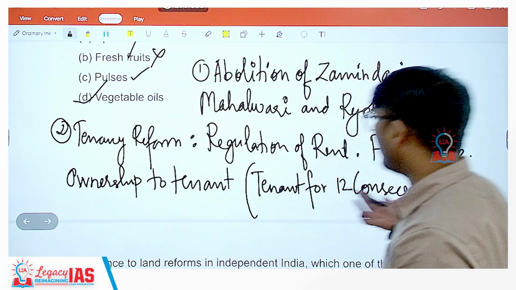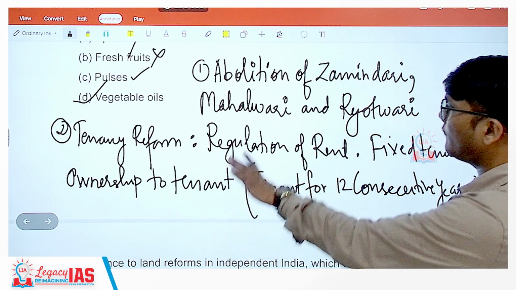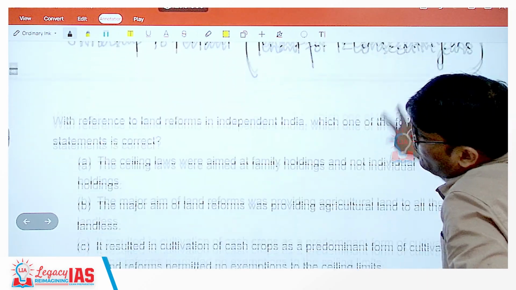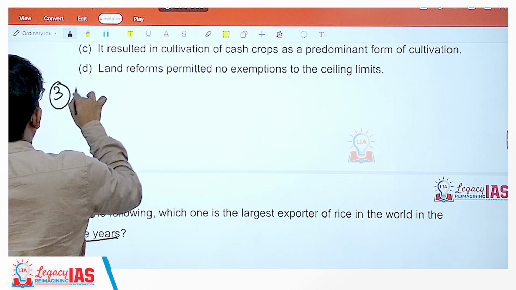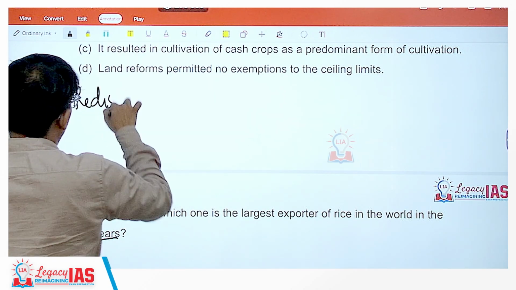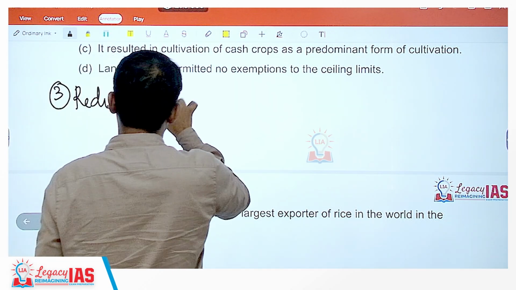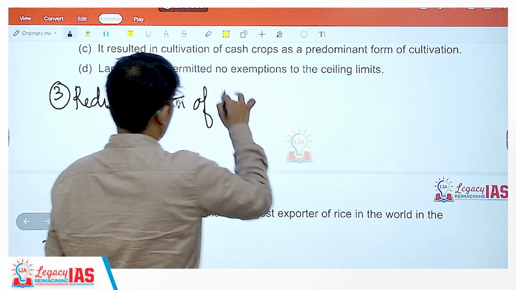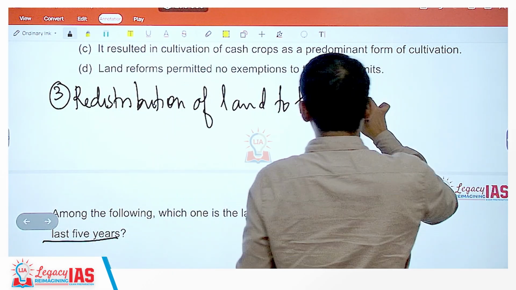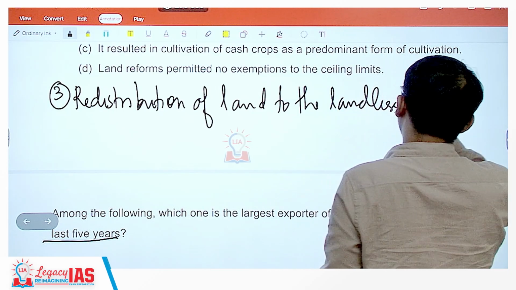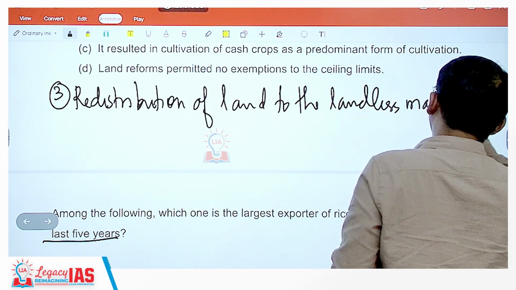So there is no political win only, but this was the part of the tenancy reform. And the third one was the redistribution of land to the landless masses. Now how this was done?